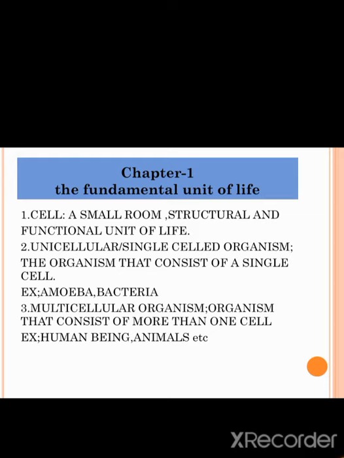Second point, unicellular or single-celled organism. The organism that consists of a single cell is called a single-celled organism or unicellular organism. Example: amoeba, bacteria, paramecium, chlamydomonas. Third point, multicellular organism. An organism that consists of more than one cell is called a multicellular organism. Example: human beings, animals, etc.